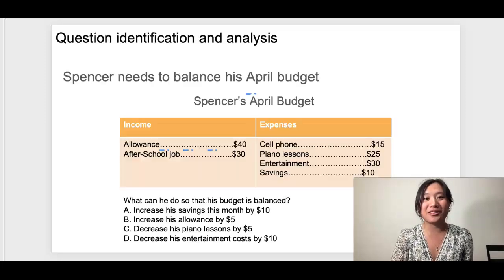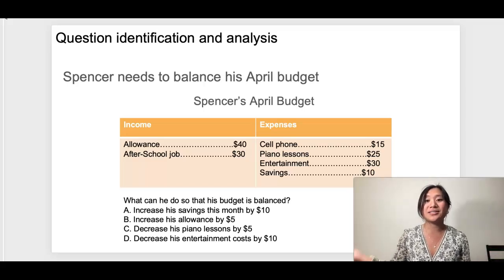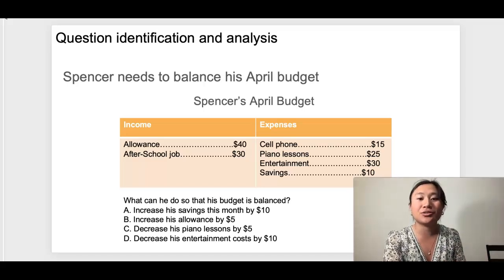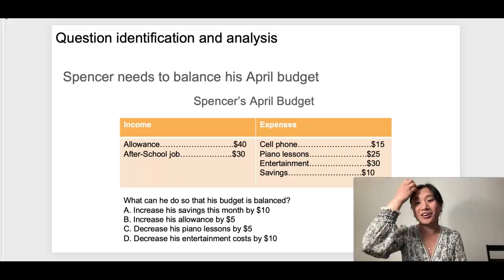To begin, we have a 5th grade math STAR test from 2021, and it begins with Spencer needs to balance his April budget. We're given his income, allowance and after-school job, which sums up to $70, and his expenses, cell phone, piano lessons, entertainment, and savings, which add up to $80. Now the question is, what can he do so that his budget is balanced? Increase his savings this month by $10, increase his allowance by $5, decrease his piano lessons by $5, or decrease his entertainment costs by $10.